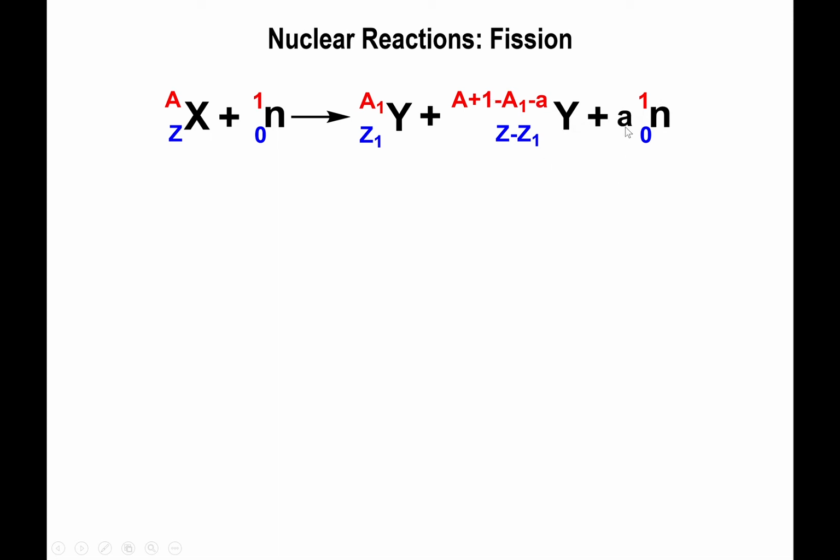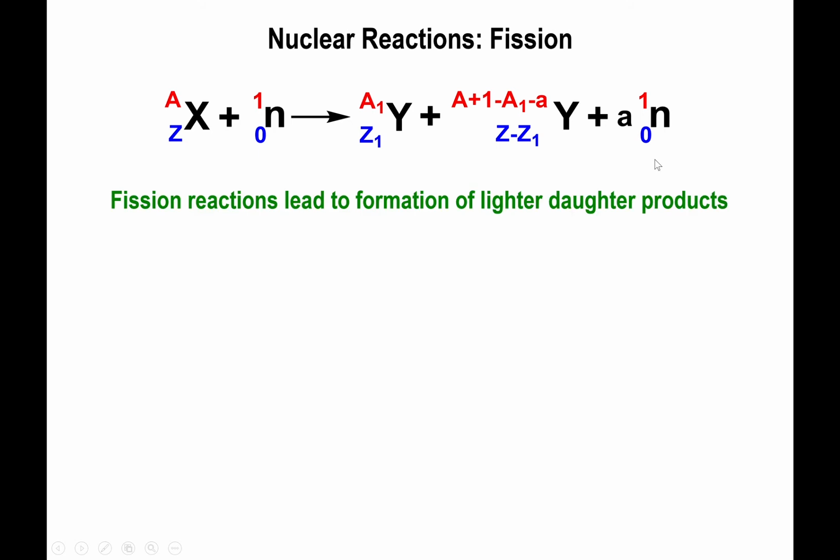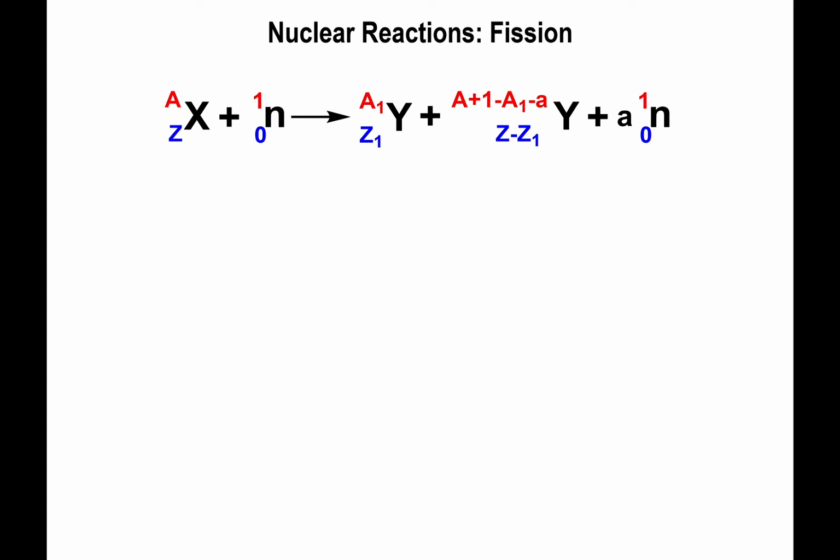So we will actually have to multiply the balancing coefficient in front of the particle by the mass number in order to balance this correctly. I'm going to show you a couple of examples to make it clear. But you do produce isotopes that are smaller than the bigger one.